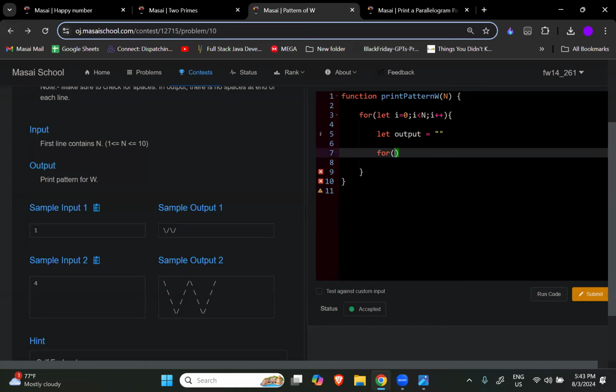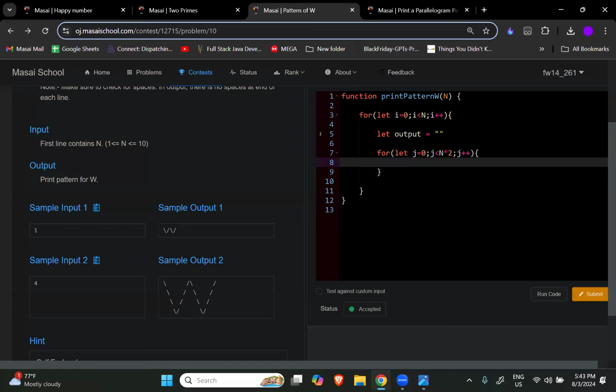Simple, right? Come on, tell me how we are going to print that one diagonal, the first diagonal. So first let's run a loop. Let j is equal to 0. This is the basic syntax, right? Then j less than. Now the distance is twice, because we are printing a V, so twice the distance. So n into 2, correct? n into 2 we will go, and then j plus plus. So the loop running twice the length is done. I am able to run the loop twice the length.